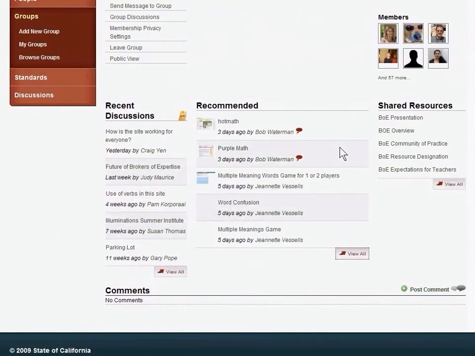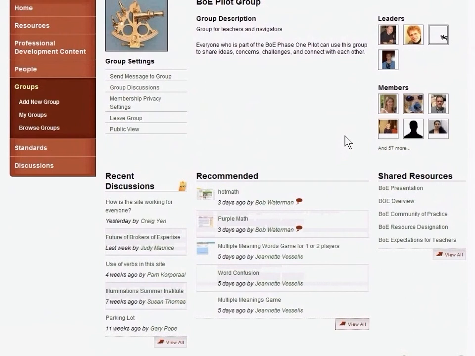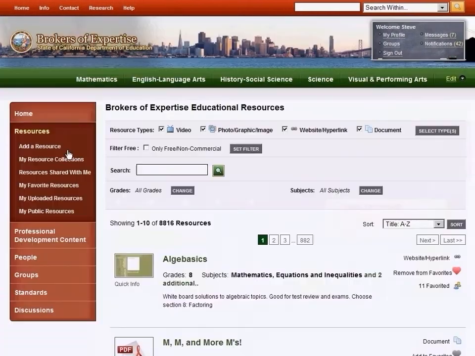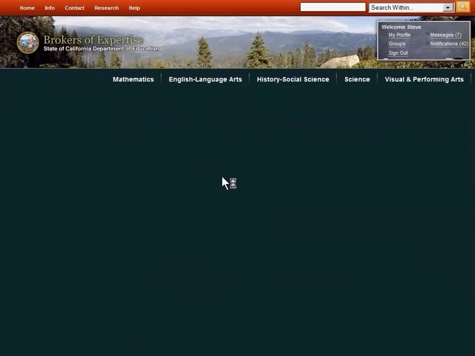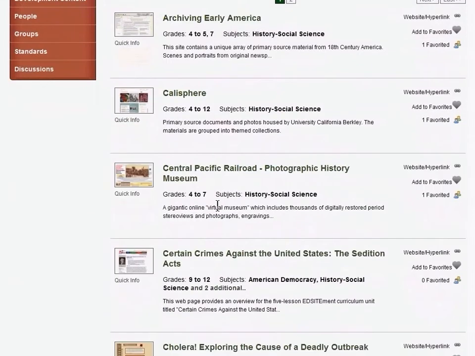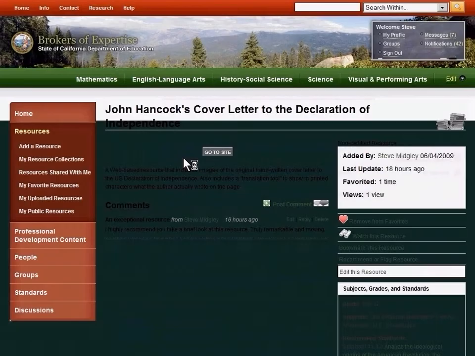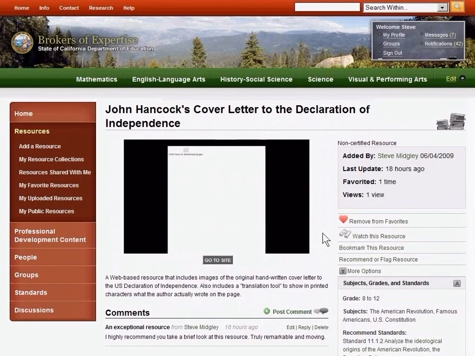Another important concept in the collaboration feature is how the system connects groups, users, and resources together. Let's say I'm an English language development teacher and I'm looking for primary source materials. I can search for those keywords in the resource browser, and click through to a resource page that looks relevant. If I find a resource useful, I might be curious about who posted the resource. In this case, it's someone named Steve.